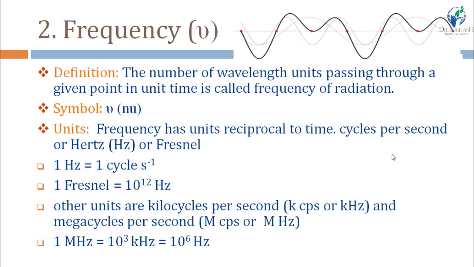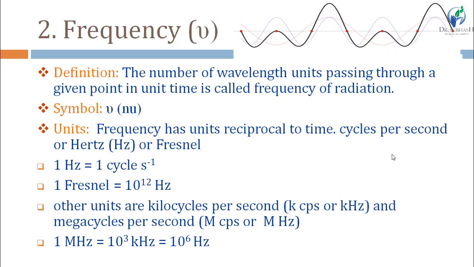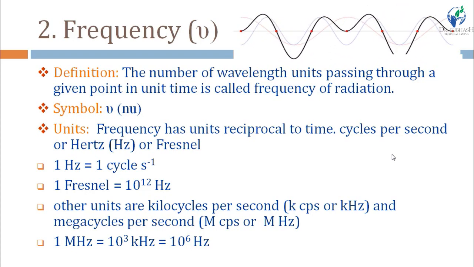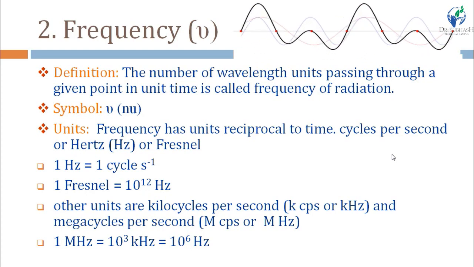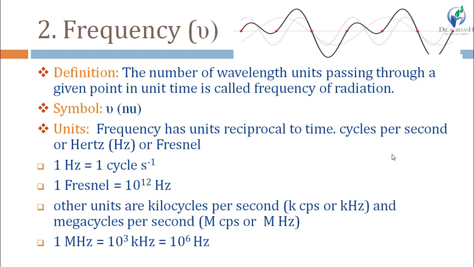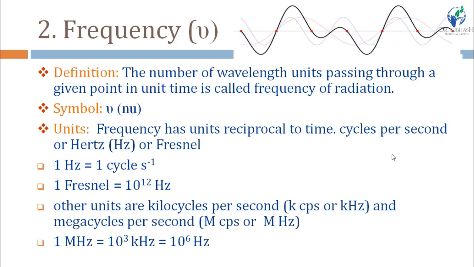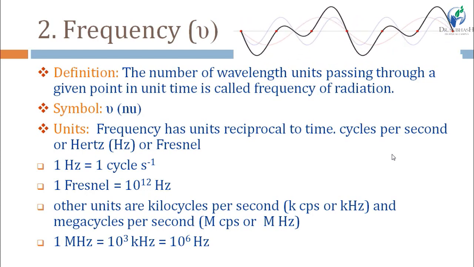So the black radiation is the fastest one, the blue radiation is the slowest one, and the red radiation is the medium. Consider a second: in 1 second, more black radiations are passing through the given red point, right? I hope you can understand from the figure.